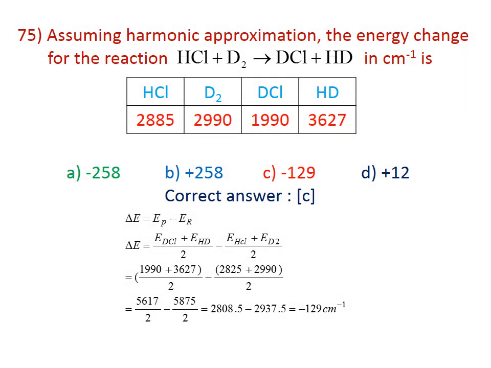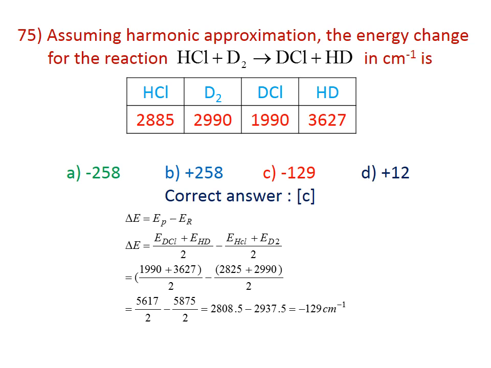Assuming the harmonic approximation, the energy change of the reaction HCl plus D2 gives DCl plus H2 in cm^-1 is. For HCl, the harmonic energy is 2885, for D2 the bond energy is 2990, DCl 1990, and HD 3627. From that we have to calculate the energy change, delta E, for the reaction.